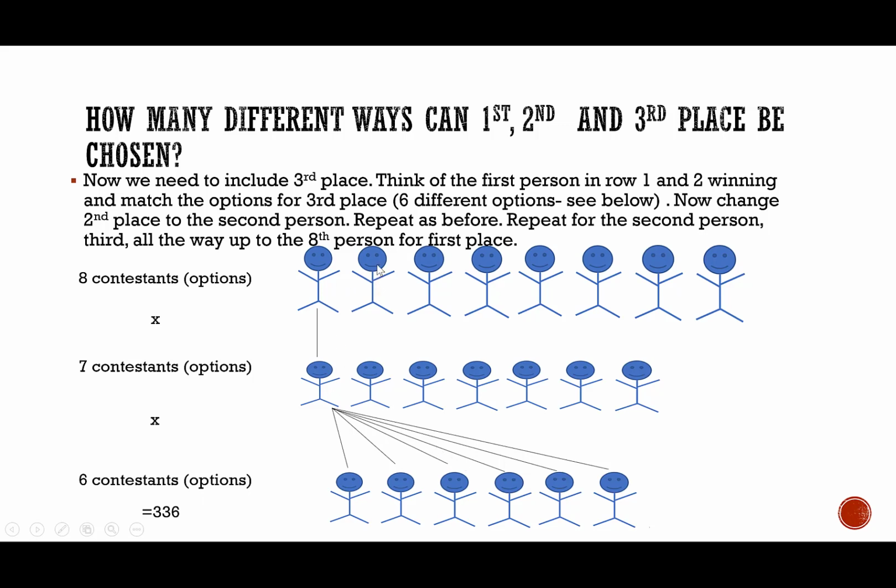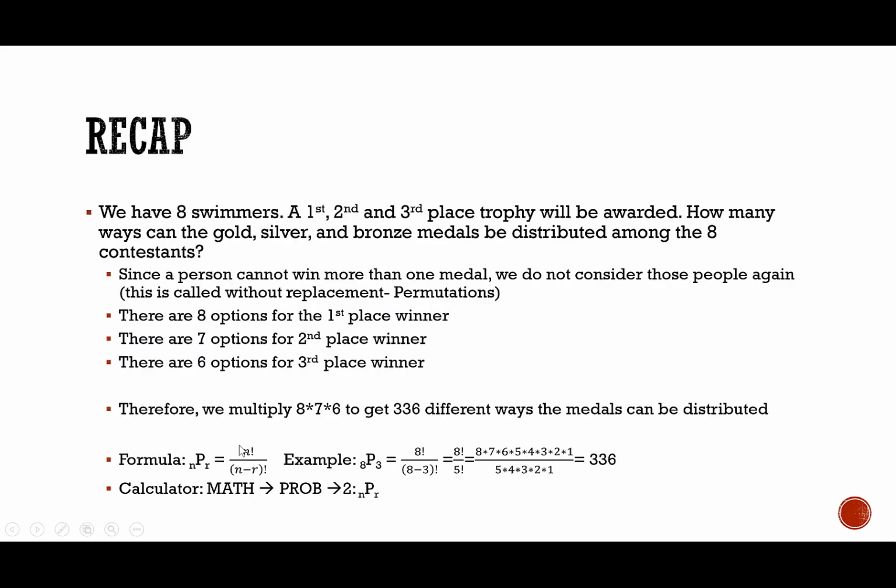And then we got to do it all over again for the second person. Second person to this one, and then to the next 6. Second person to the second place, to the 6. And that's going to be 8 times. So we're going to take 8 times 7 times 6. We're going to have 336 different ways the medals can be distributed.